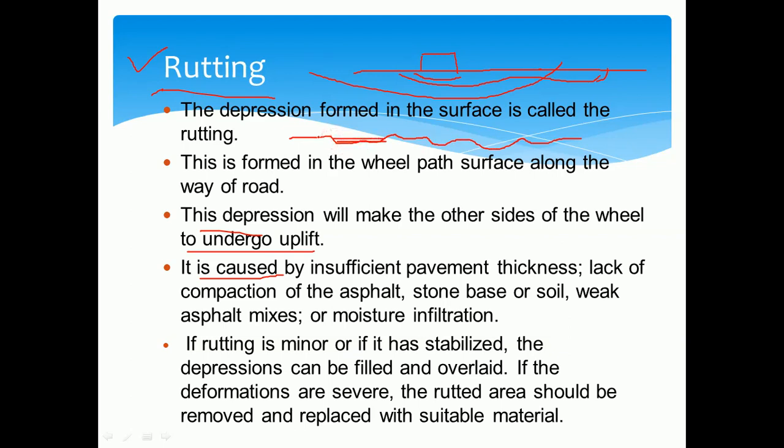If the ruttings have maximum depression, then whatever the pavement materials over that particular area, you have to replace them with new material. That is the remedial measure you have to take to rectify the problems caused by the rutting.